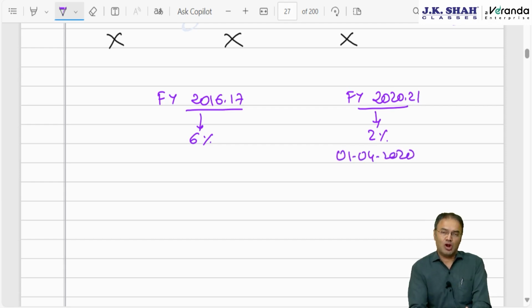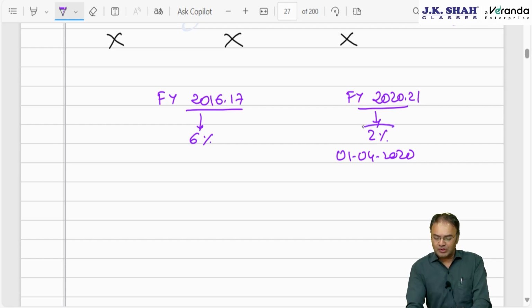At that time, Corona was going on. But this was announced in the month of February, 1st February 2020. In the budget, it was already announced. So it would be wrong to say that Nirmala Sitharaman ji took undue advantage of lockdown and introduced this. Lockdown was announced from 23rd March 2020.